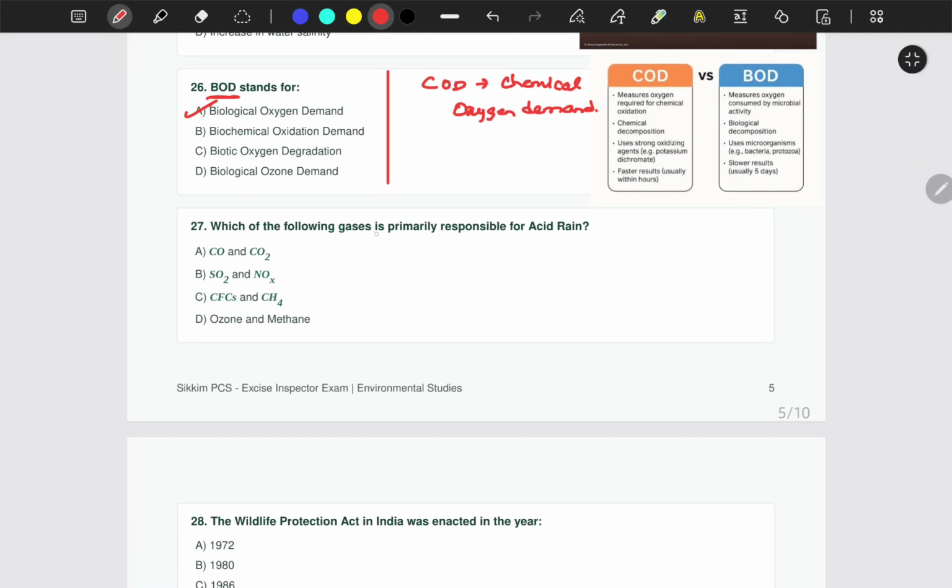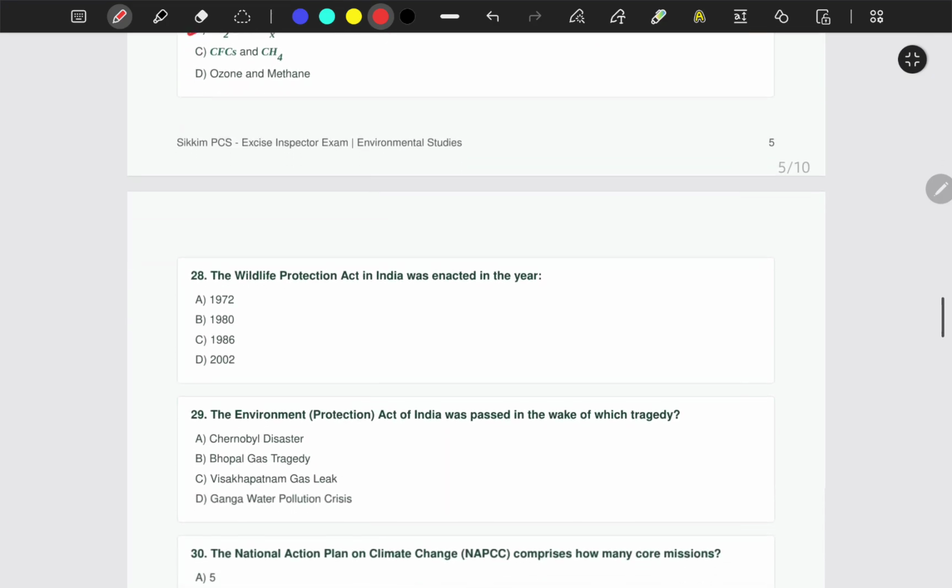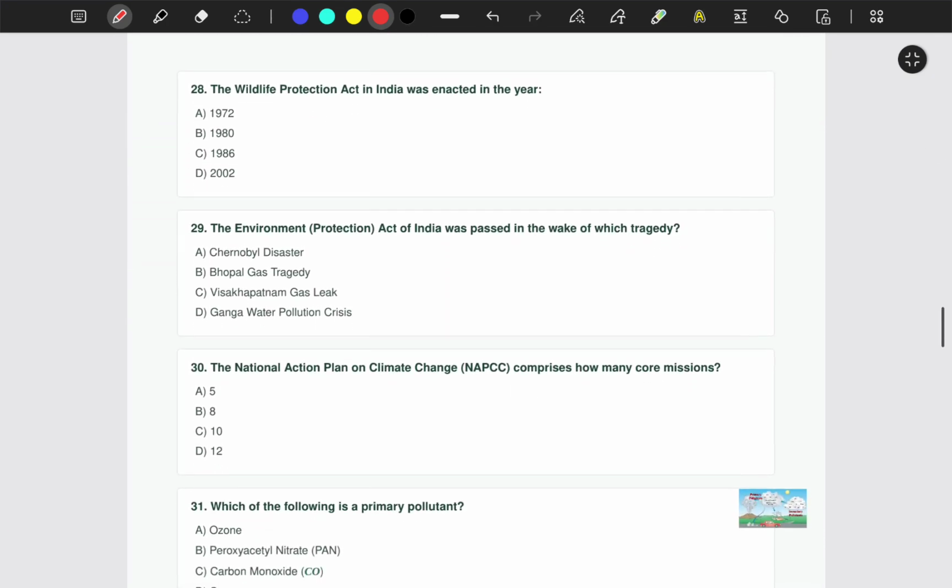Question number 27. Which of the following gases is primarily responsible for acid rain? CO and CO2, SO2 and NOx, CFCs and CH4, or ozone and methane? The correct answer is sulfur dioxide and nitrogen oxides. Question number 28. The Wildlife Protection Act in India was enacted in the year 1972, 1980, 1986, or 2002. The correct answer is 1972.